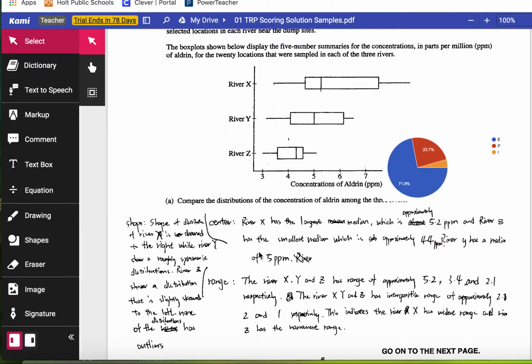River Z has the smallest median, which is approximately 4.4. River Y has a median of 5. So do they say which one's larger? Well, not really. Well, they do here, I guess. But they give the values. So if it's easy, here's my advice. If it's easy to give the actual value, just do it. And you can quickly tell that X is the biggest, Y is the second, and Z is the smallest median.